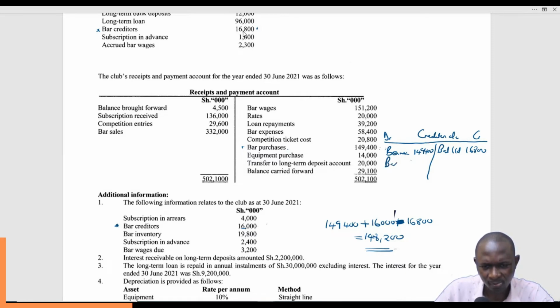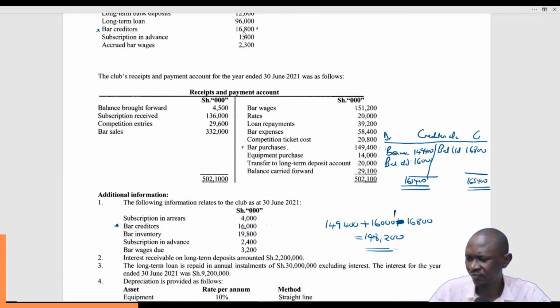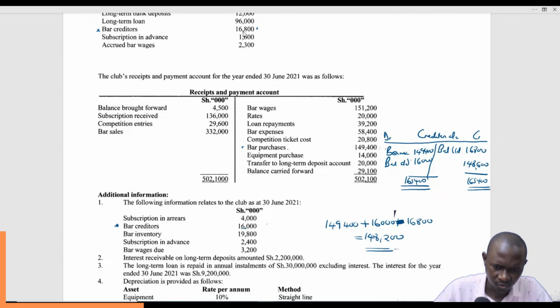So we'll say balance carried down 16,000, like that. Then we close these books. We get the total, 149 plus 16, which will give us 165,400, and this side also 165,400. So 165,400 minus 16,800 gives us 148,600. Is it 148,600? Looks like 148,600. Why are they not agreeing?